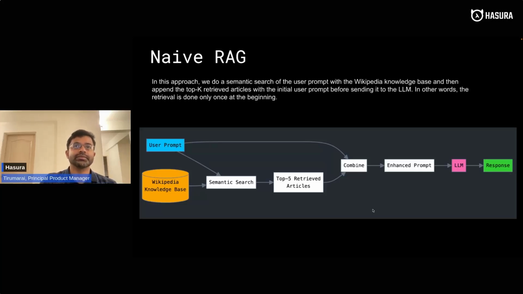As simple as this, right? So this is the naive RAG setup. It's only doing semantic search once. So FRAMES is going to perform poorly on this by design, because all the questions are meant to be multi-hop, and I don't think there's even one question which can be answered by just one article.